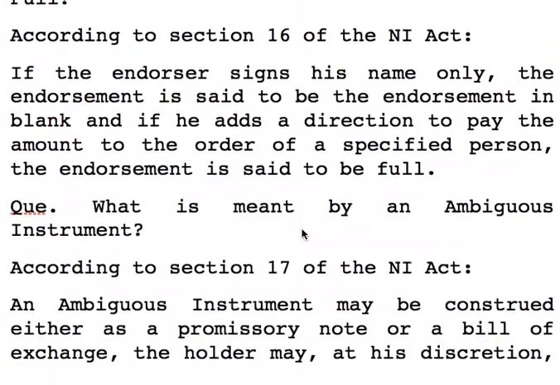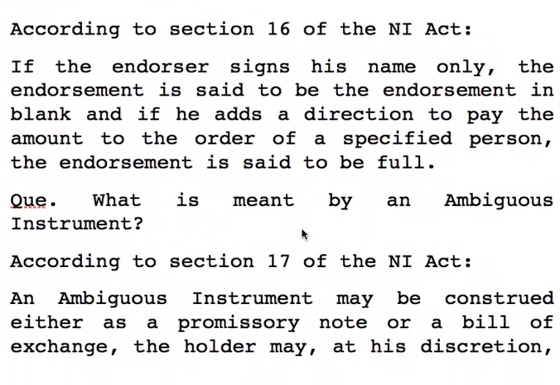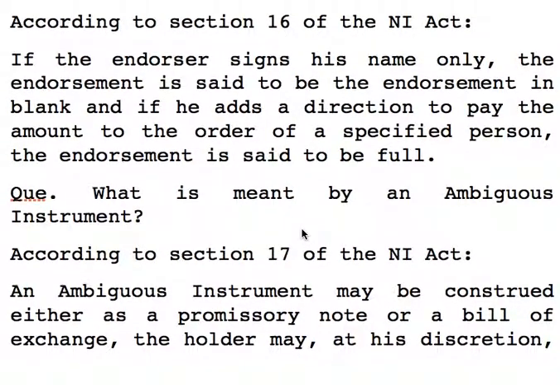Now, types of endorsement. Endorsement is either in blank or in full, and it is covered under section 16 of the NI Act. If the endorser signs his name only, just writes his name, the instrument is said to be endorsed in blank. Means just putting a signature, as a holder puts his signature on the back of the check. It is called endorsement in blank. No instructions are added to that.